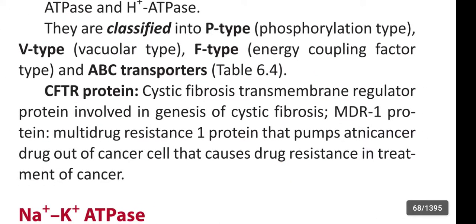CFTR protein, cystic fibrosis transmembrane regulator protein, is involved in the genesis of cystic fibrosis.